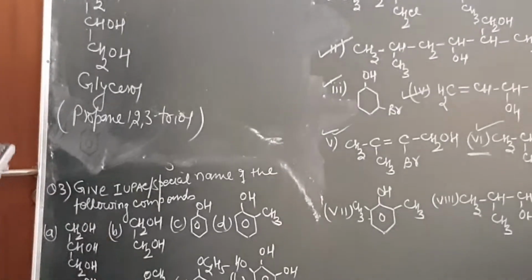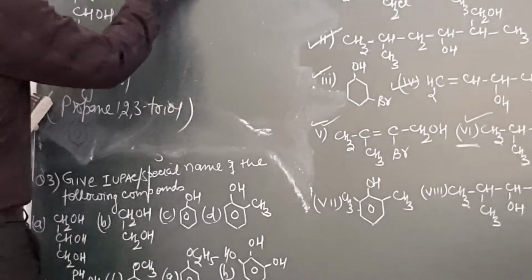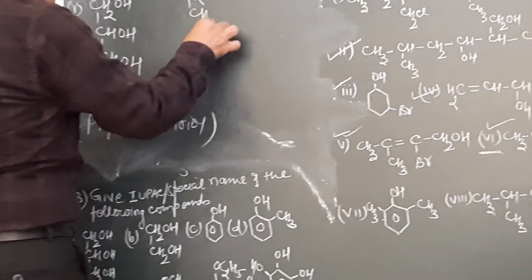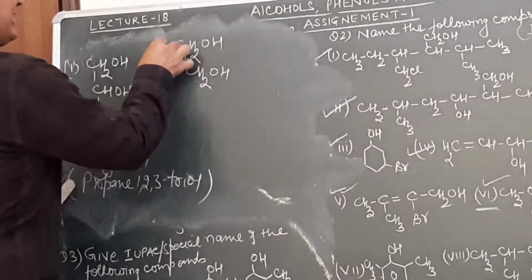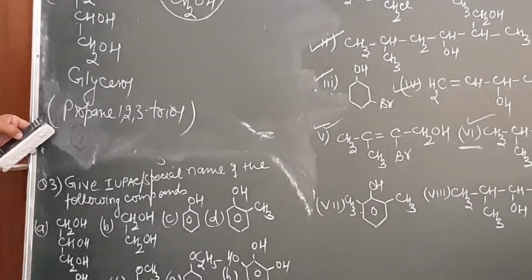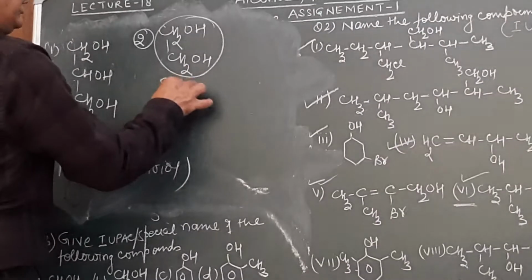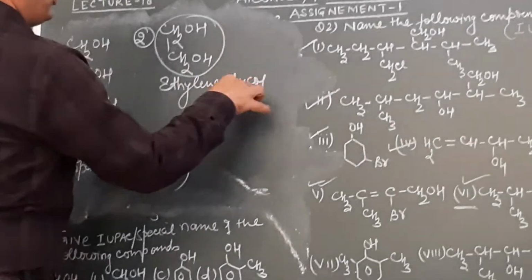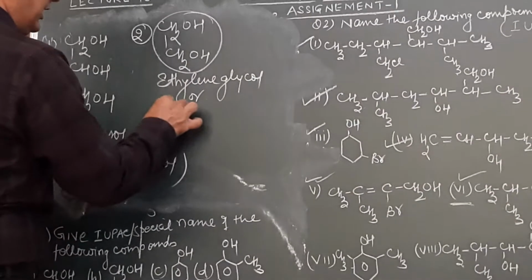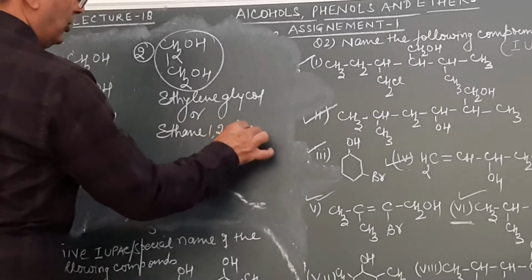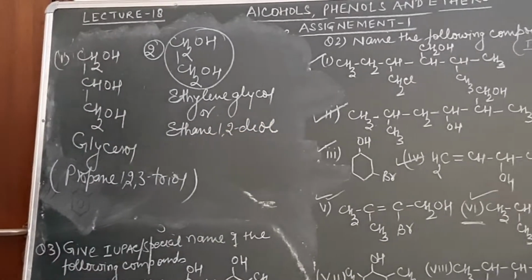Look at this one over here. Second part. This was the first part. Second part: CH2OH and then CH2OH. What is the name of this compound? This is glycol. I told you adjacent diols are called glycols. So the name of this group will be ethylene glycol. That is the common name. If you go for the IUPAC name, it will be ethane, 1,2-diol. So this is how it is written.